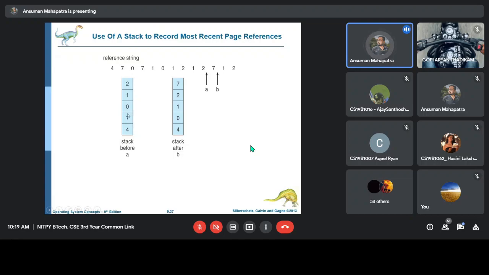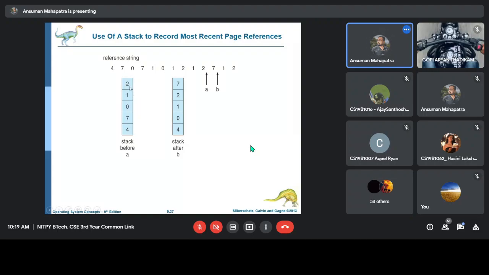So that means 7 will go to the top. Okay, we have to keep the latest referenced page on the top. So what we have to do, we have to again pop out all the pages from the top and replace, then again push everything back and put the latest referenced page on the top.